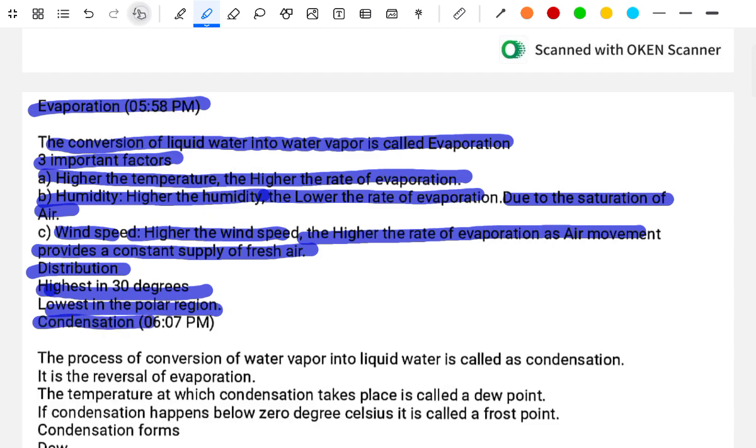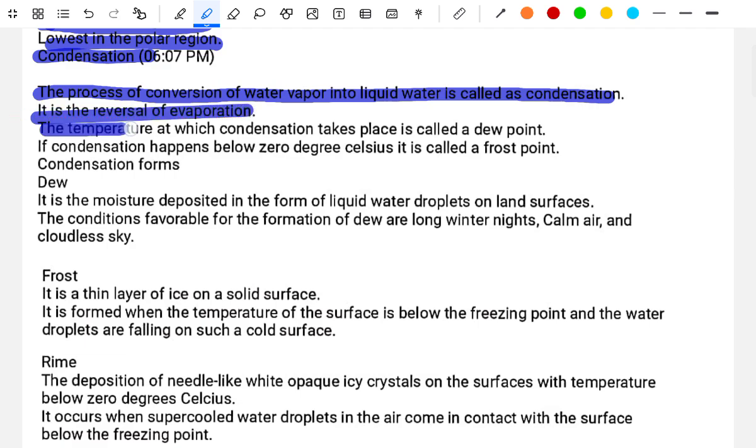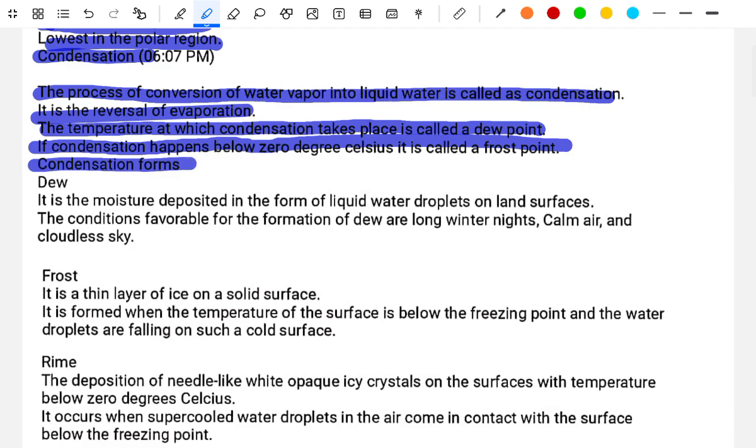And condensation. The process of the conversion of water vapor into liquid water is called condensation. It is the reversal of evaporation. The temperature at which condensation takes place is called the dew point. If the condensation happens below 0 degrees Celsius, it is called the frost point. The condensation forms dew. It is the moisture deposited in the form of liquid water droplets on the land surface.